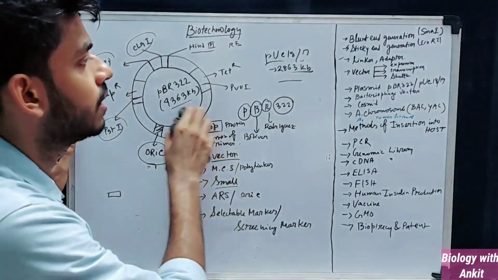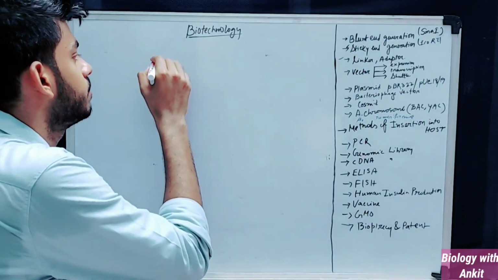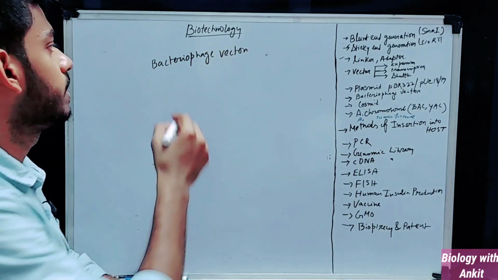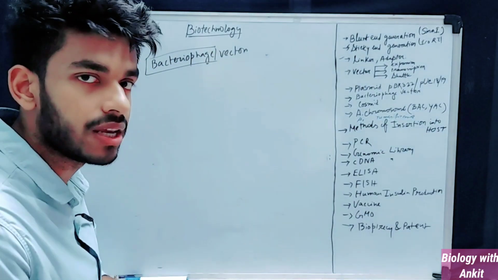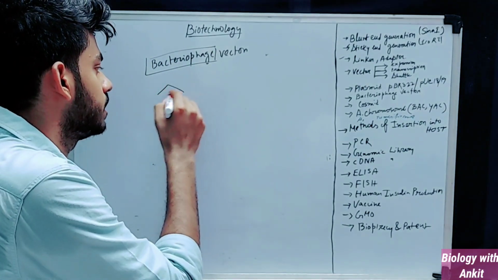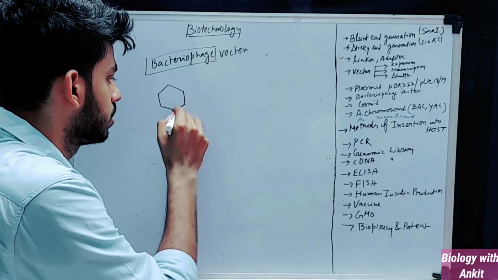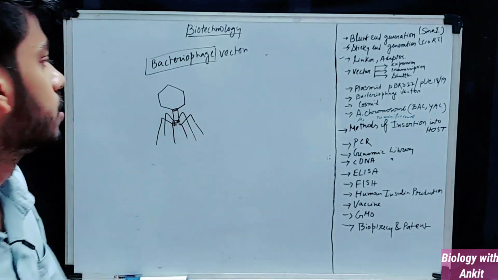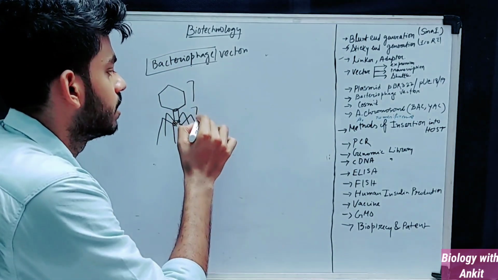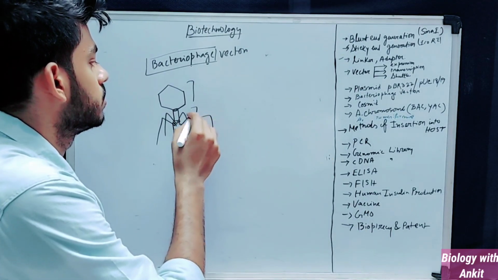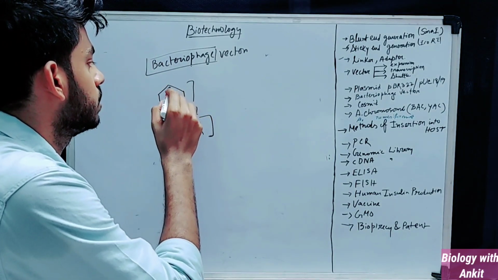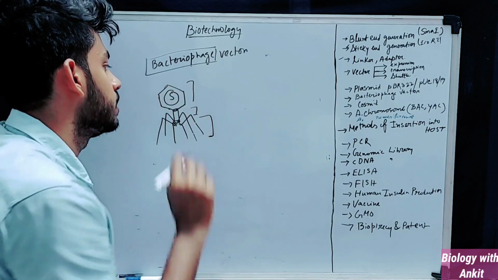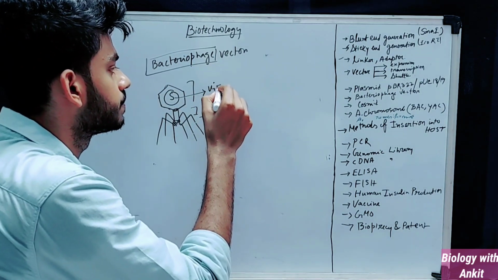Next theme is bacteriophage vectors. So you may know that a bacteriophage is a virus that usually attacks bacteria. How does it look? It looks like this. This is the head, this is the neck, and these are the spikes. The head is a protein structure called the capsid, and inside this the genetic material is stored. This is the viral DNA.